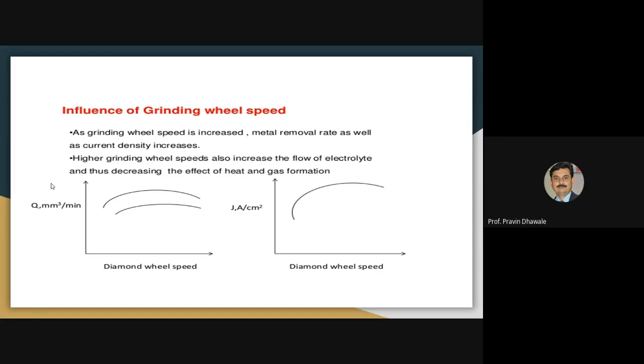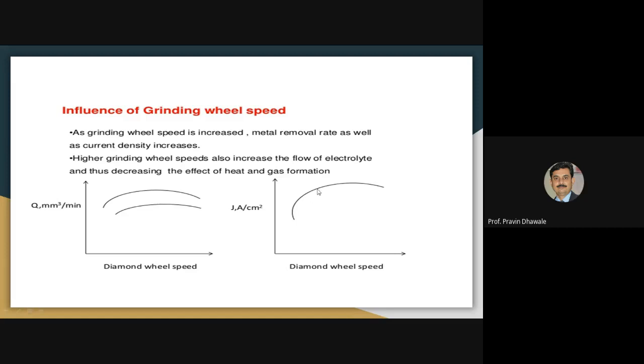There are two effects shown in this diagram, where using the diamond wheel, as its speed goes on increasing, the material removal rate also goes on increasing up to a certain speed. As we increase the diamond wheel speed, the current intensity must increase.